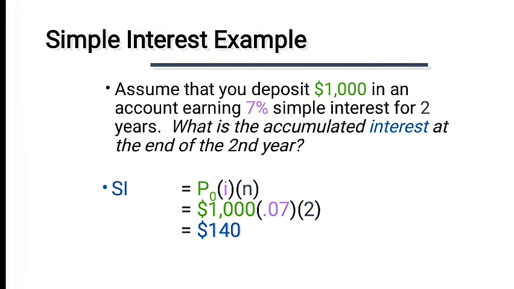So putting in values: $1,000 present value of the deposit, I for interest is 0.07, and N is 2 years, the time period for which the rate applies. So we get simple interest equal to $140. If you see this slide, you will know how simple interest is calculated. Only the principal amount on the basis of 7% interest is being returned to the lender.